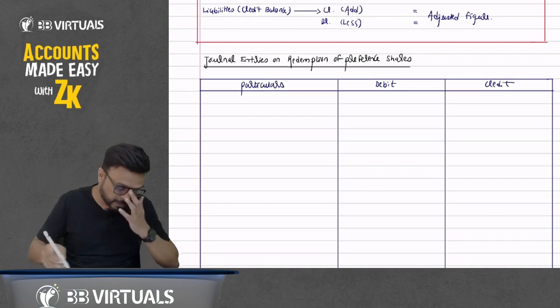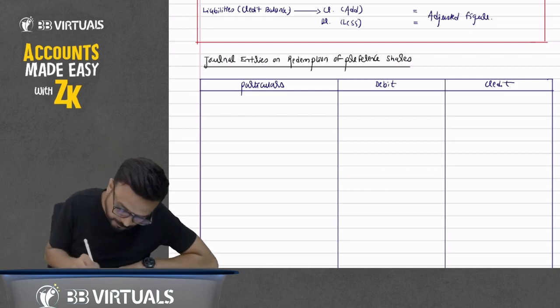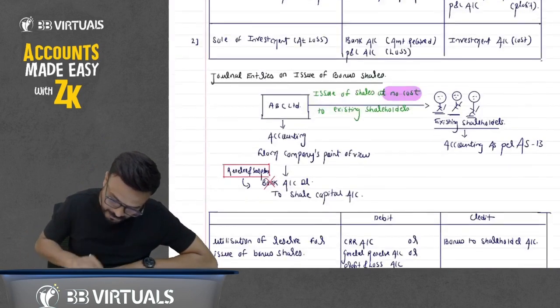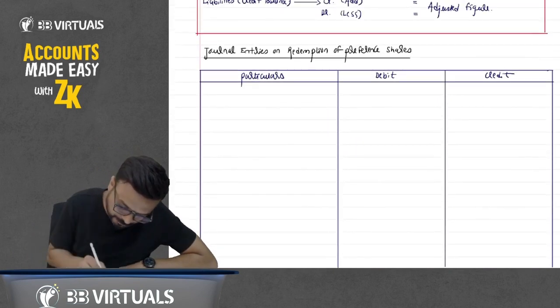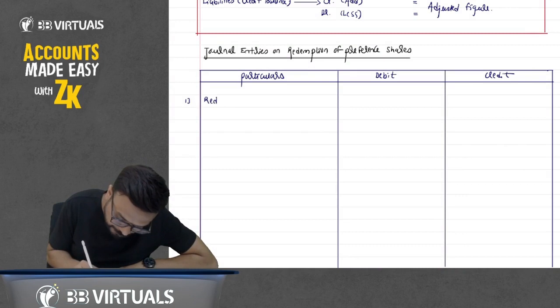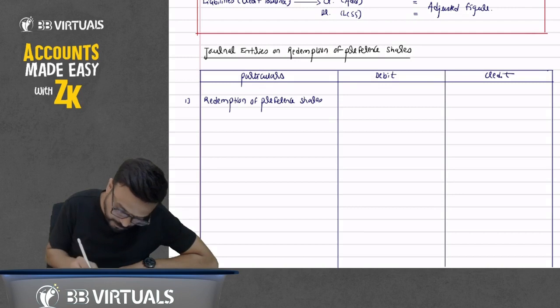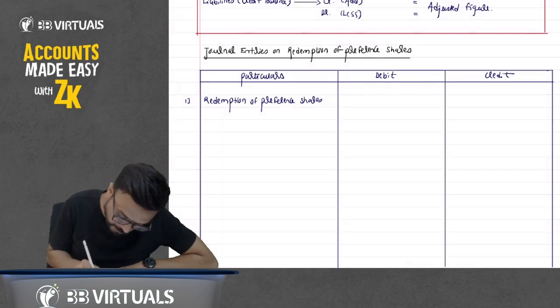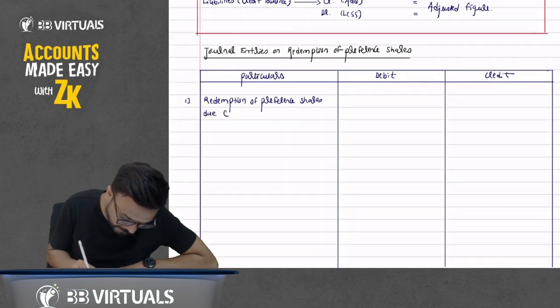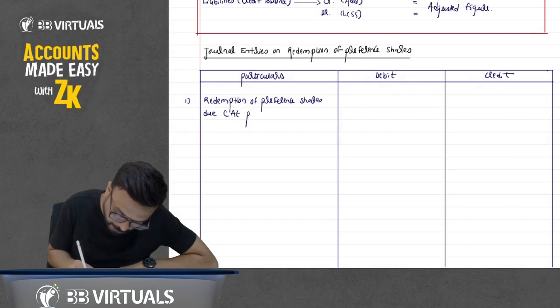So first write down the first journal entry here: redemption of preference shares due, and in brackets, at par.